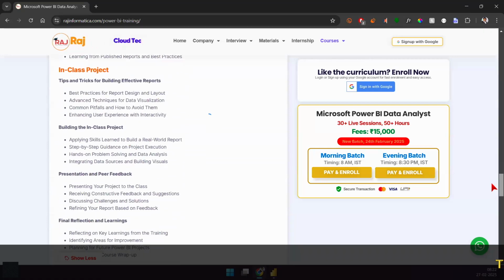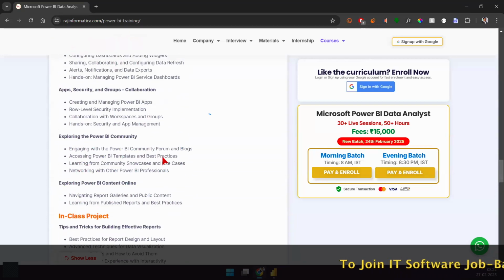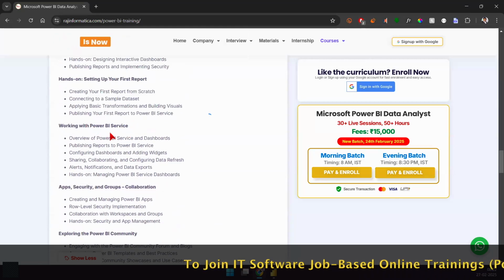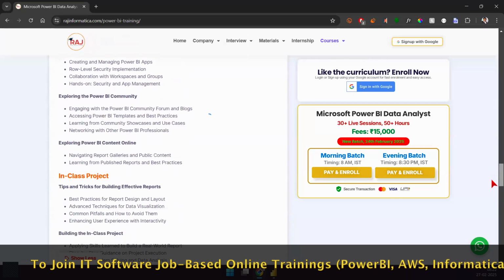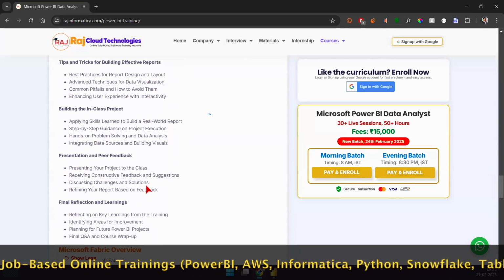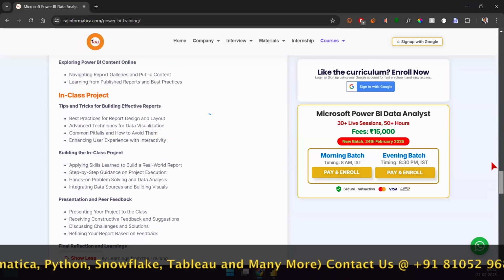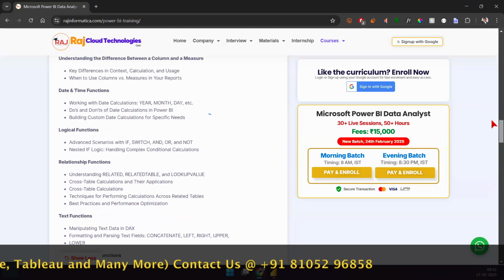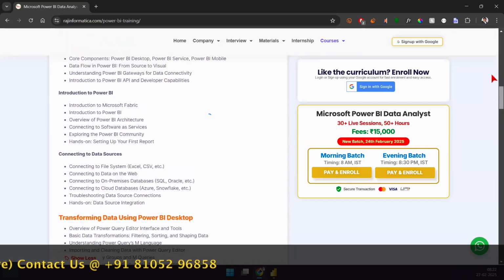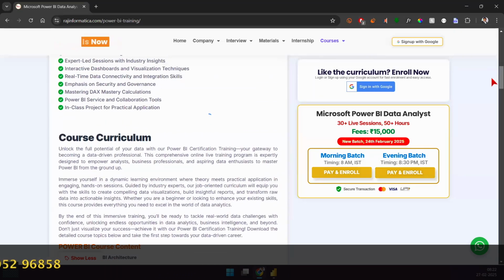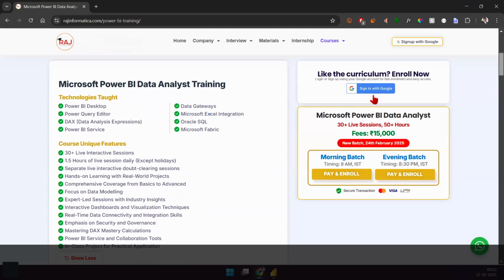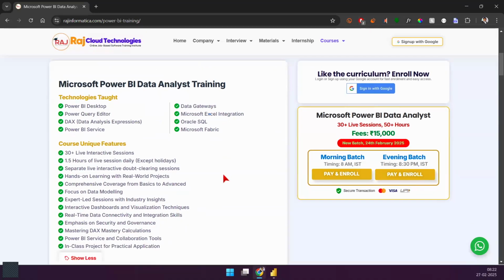And finally, we'll publish our data set to the Power BI service, and we'll also work on some of the projects that we have in our class. I don't want to get too much into the details here. You can look at this. The link is already shared. Go through all of these details. It's an extensive Power BI course, and you'll be mastering DAX and working on a lot of things. So yes, go through this site and understand.